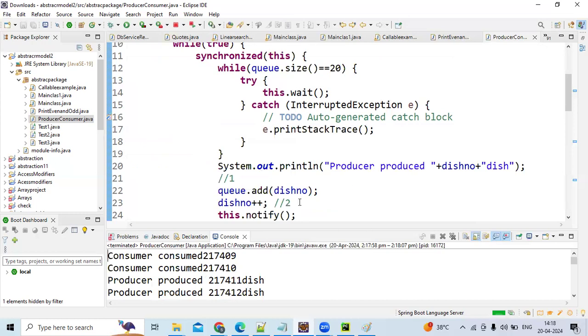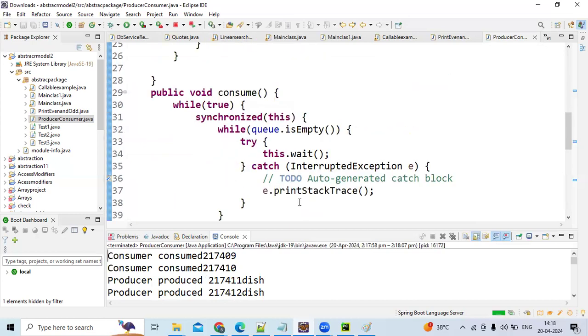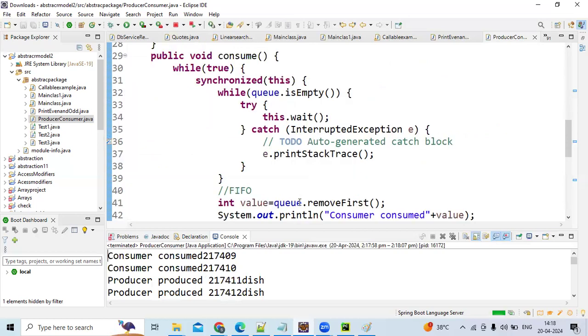But how does the consumer come at the beginning? Guys, just try to find this. I'm missing something somewhere. One minute. I need to make it synchronized. I have kept it, right? The synchronized block is fine.